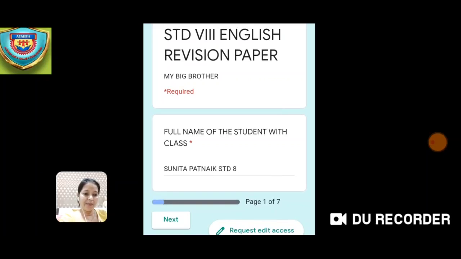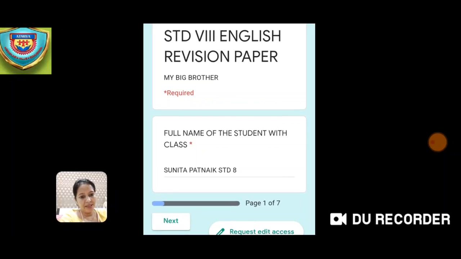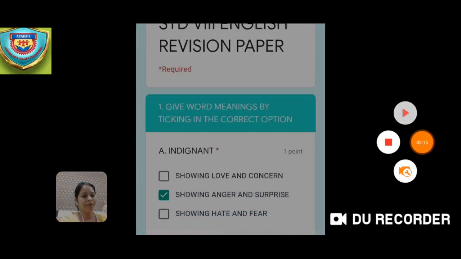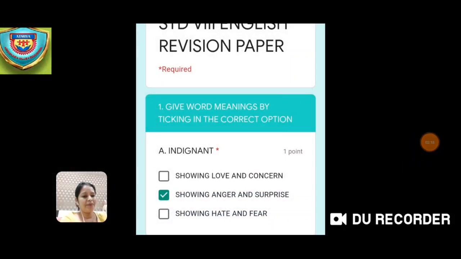So, this is compulsory. You can see a red star after the sentence is written, that is full name of the student with class, then you can see the red star. So, that means that question you compulsorily need to attend. Then only you can go to the next page or the next question. So, after writing your name and class, then you are going to enter. Then that means you need to submit. Then you will go to the next page.